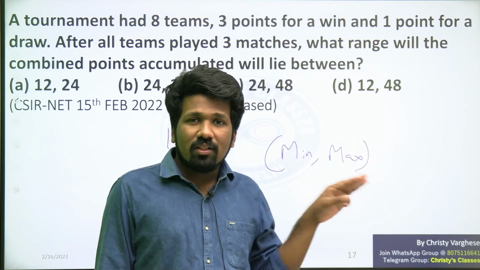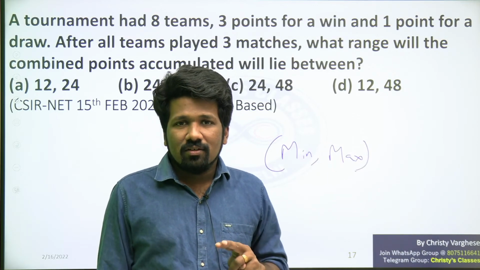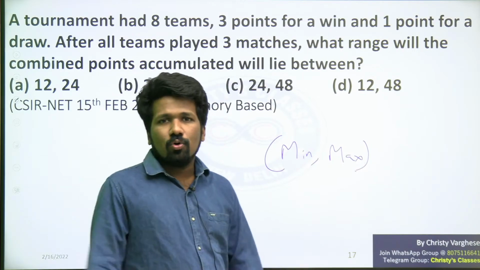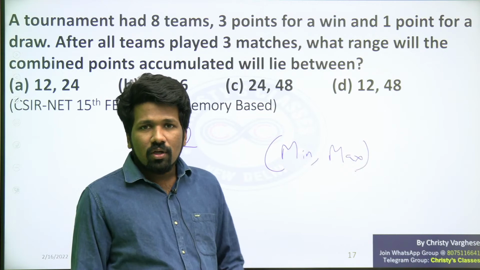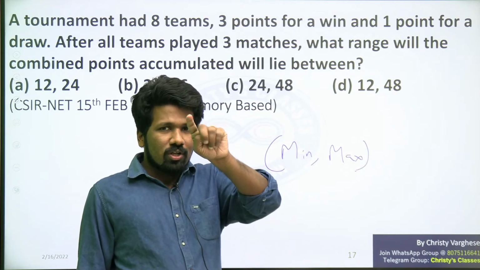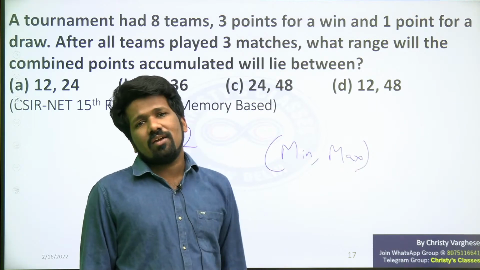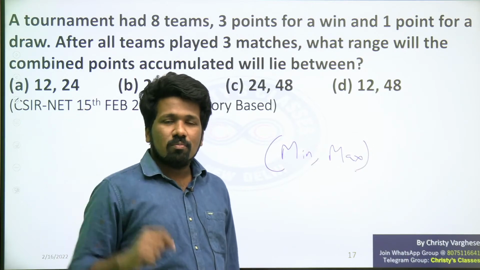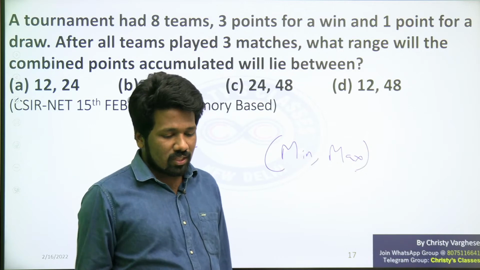If it is a win, 3 points are added now. We want the minimum. Minimum will be every match ends as a draw. 12 matches end as a draw. But draw does not mean 1 point, 2 points, because both the teams are getting 1 point each. So in the points table, 1 is added in both teams' lists. That way you have to think.